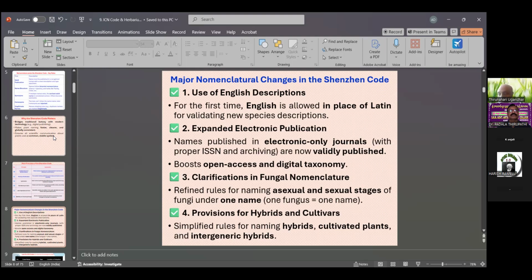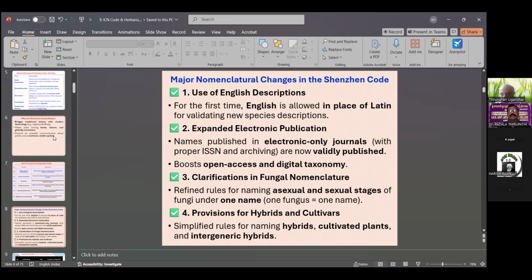The use of English is allowed in place of Latin for validity of new species descriptions. Names published in electronic-only journals with a proper ISSN and archiving are now validly published. Then a boost for open access and digital taxonomy, and clarification in fungal nomenclature.